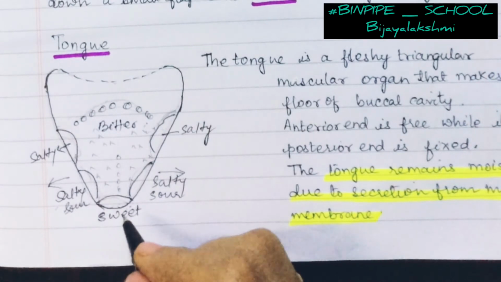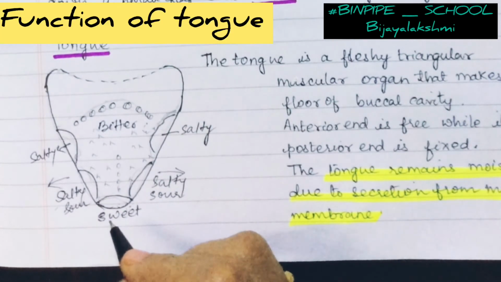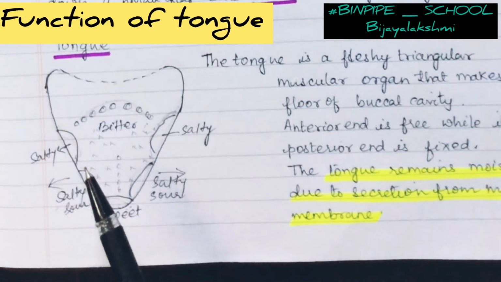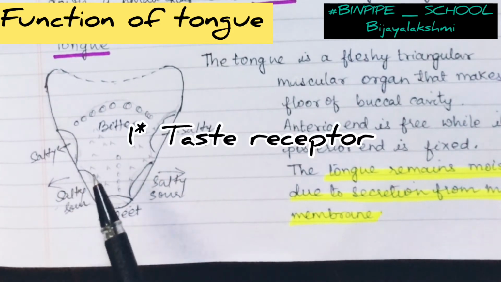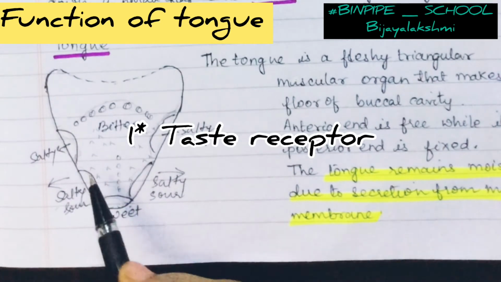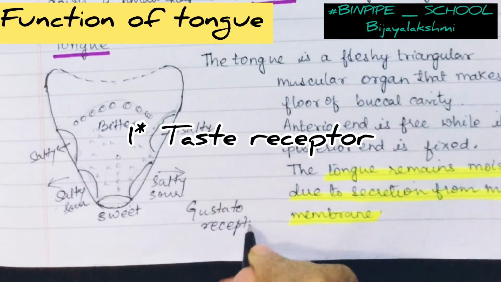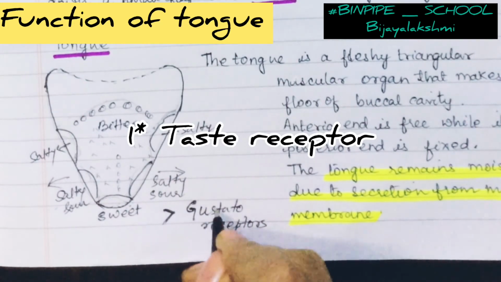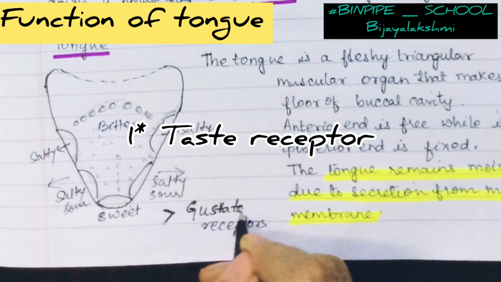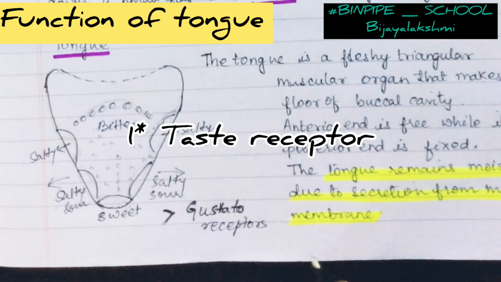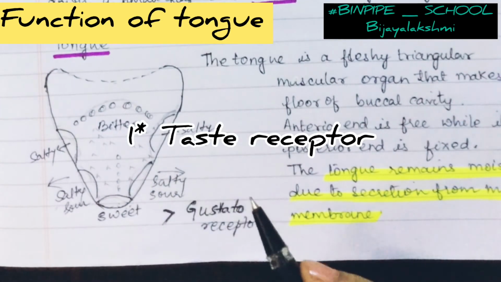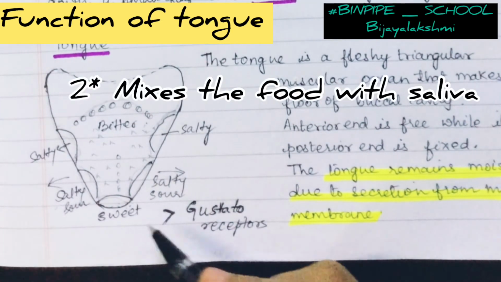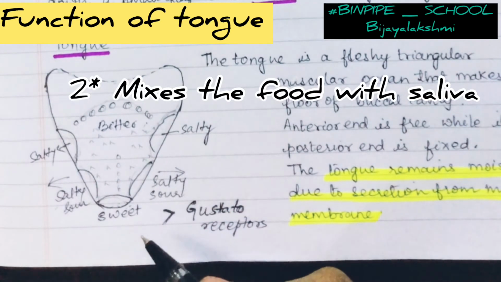Let us discuss the different functions of the tongue. Number one, the tongue acts as a taste receptor. Now why is it called gustatoreceptors? Because they are dealing with taste, because they have these taste buds within them. Second, they help in mixing the food with the saliva.